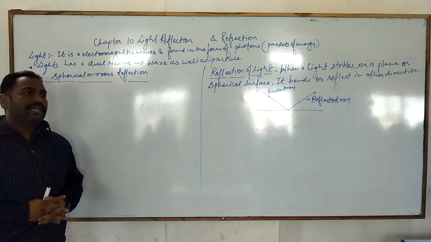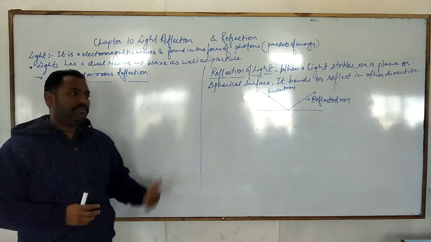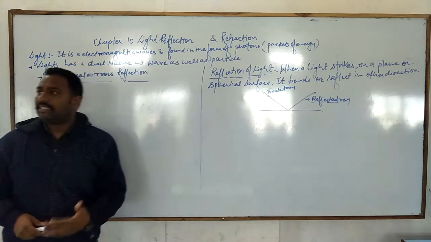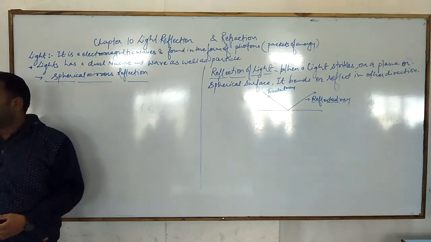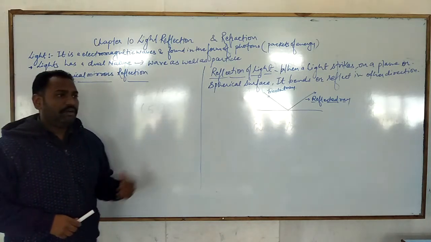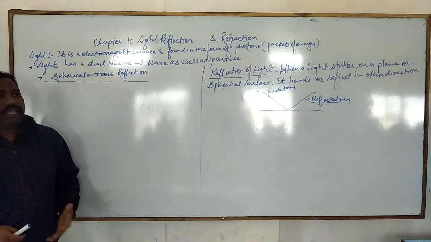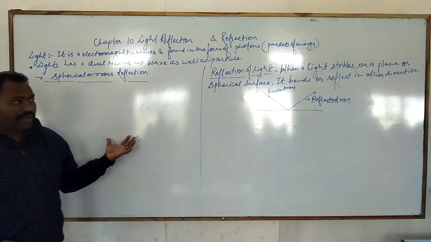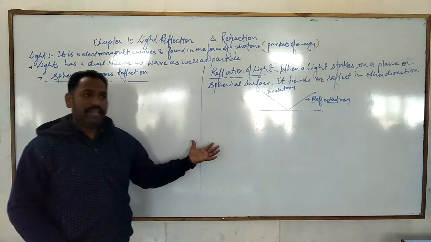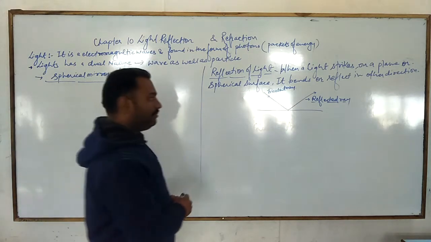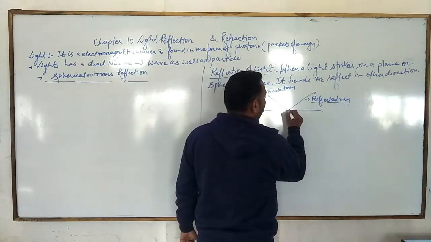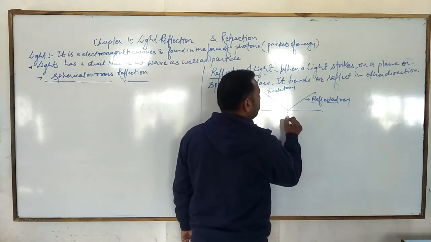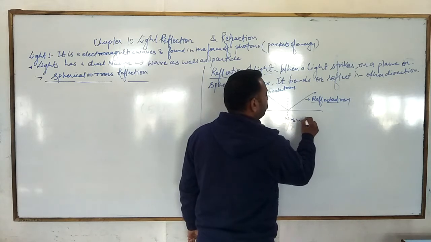Any substance in nature we see only due to light. If there is no light, there is no reflection. If there is no reflection, you cannot see any object in this world. That is why in darkness, in a dark room, there are no reflections due to the absence of light. Understood? So this is the incident ray, and this is the perpendicular, that is the normal.